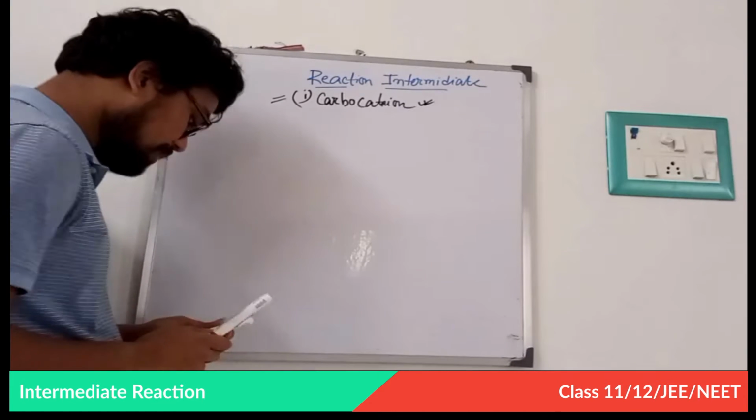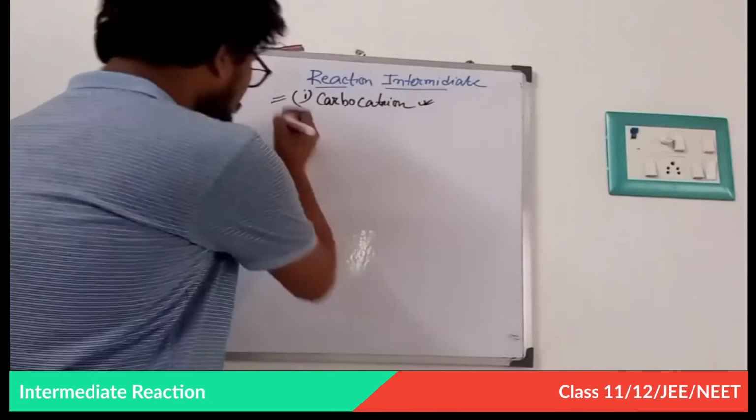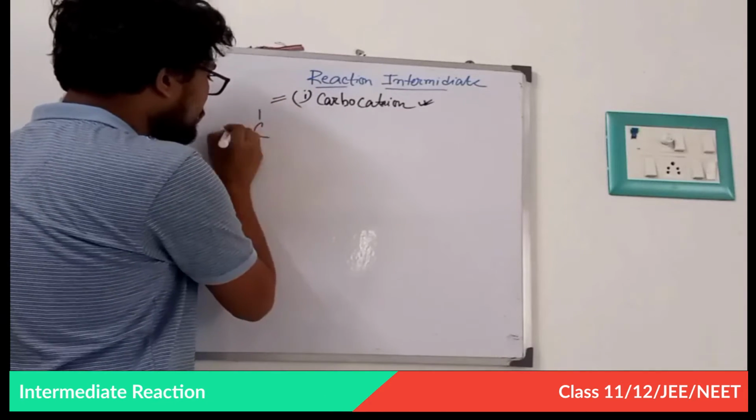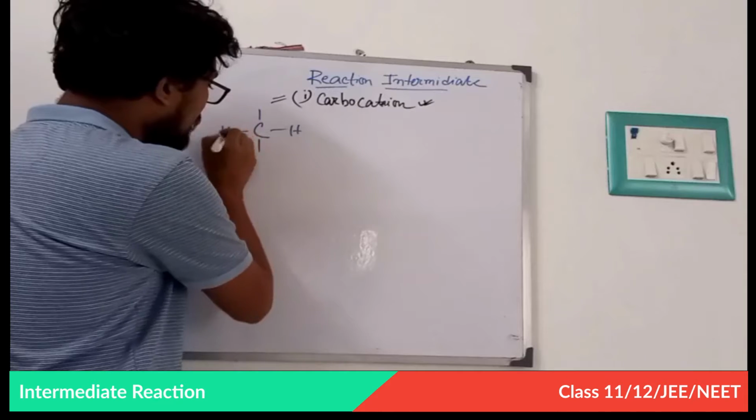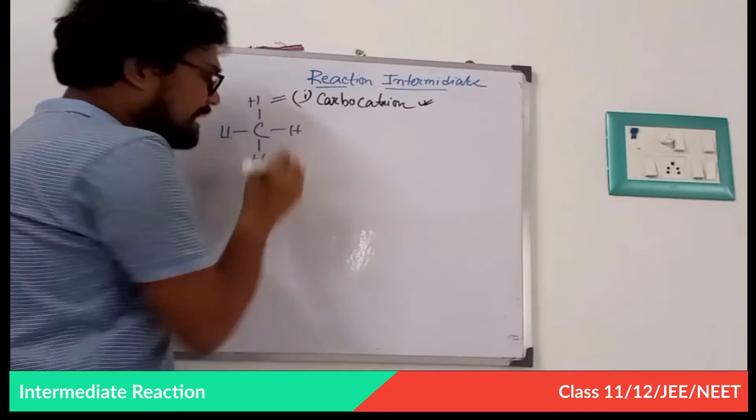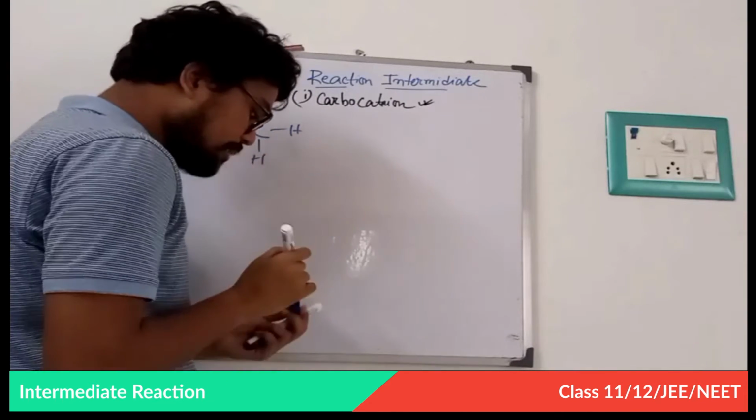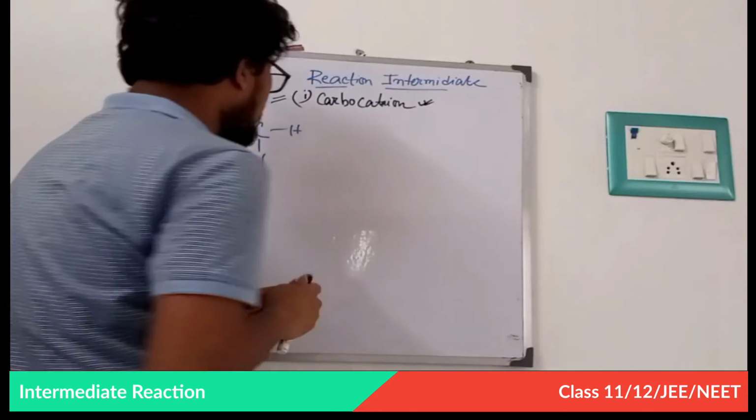So my first question is how a carbocation will arise. Suppose this is a simple saturated alkane or hydrocarbon.